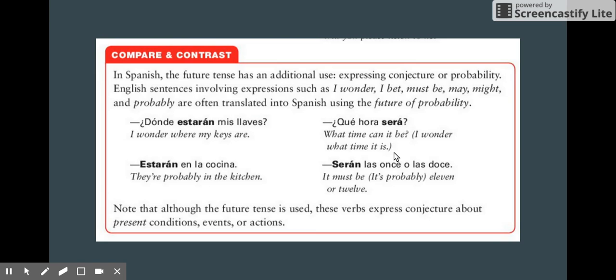Or what time can it be? ¿Qué hora será? It's not asking so much what time it is. It's more just wondering out loud what time it would be. Estarán en la cocina, they're probably in the kitchen. Serán las 11 o las 12. It's probably around 11 or 12. So another use of the future tense is to express probability.